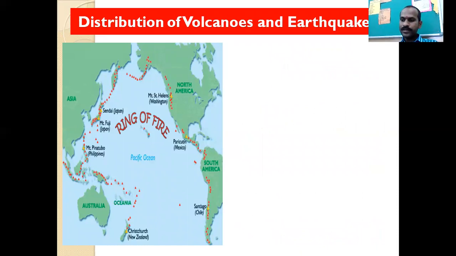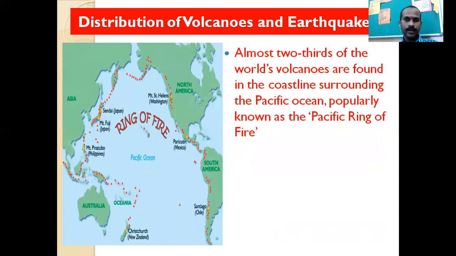Then after the measurement of the earthquake, we will turn towards the distribution of the volcanoes and the earthquakes in the world. Almost 2/3 of the world's volcanoes are found in the coastline surrounding the Pacific Ocean, popularly known as the Pacific Ring of Fire. See here, I'm showing you the picture.